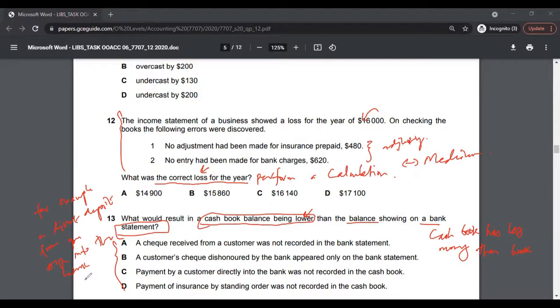So your bank would have a higher balance, but in your cash book, you have not yet received that money, whereas you actually have received it in your bank account. Your bank statement will show that. This is one example, but you can always read the options and find the correct answer there.